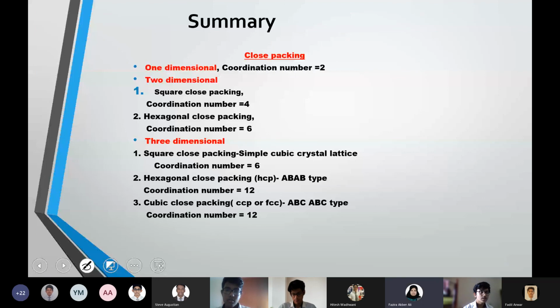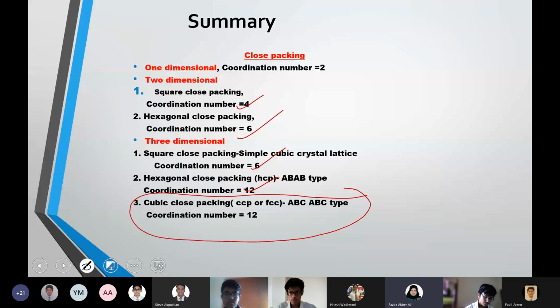Ma'am, for the 3D one, should we draw the diagram? It will be difficult, so you just leave it. Just write, as I said, you just know the coordination number. So we have covered all these things. Only the ABC type is left for us, so that we'll discuss tomorrow.